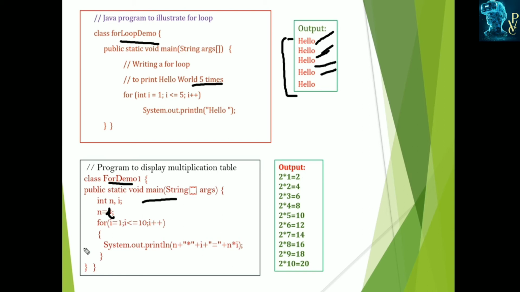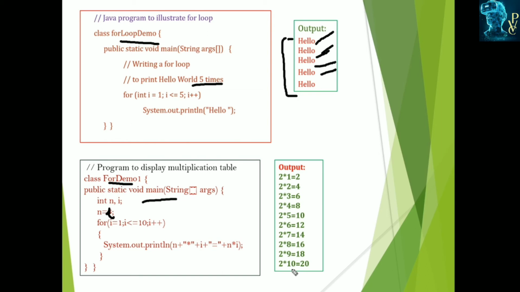Okay, next i becomes 2, and n is always 2 up to 10 times. Up to i becomes 11, n is always 2. Okay, n is not changing here. If we want to change the n value, we have to use another for loop or an input statement. Now i becomes 2, so it displays 2 star into 2, 2 into 2, the result is 4.